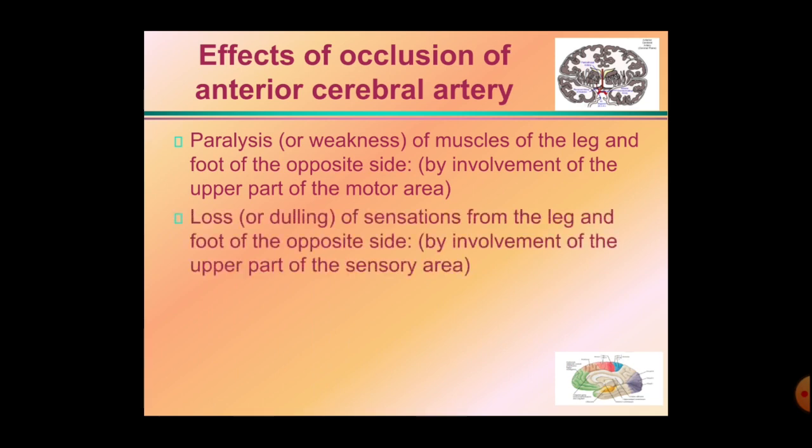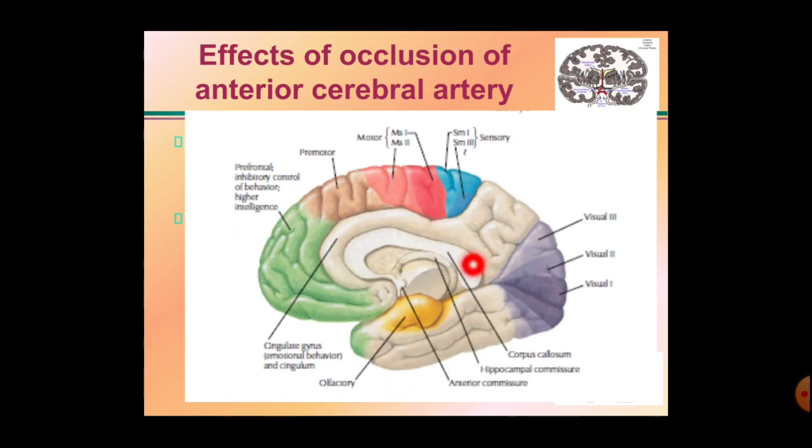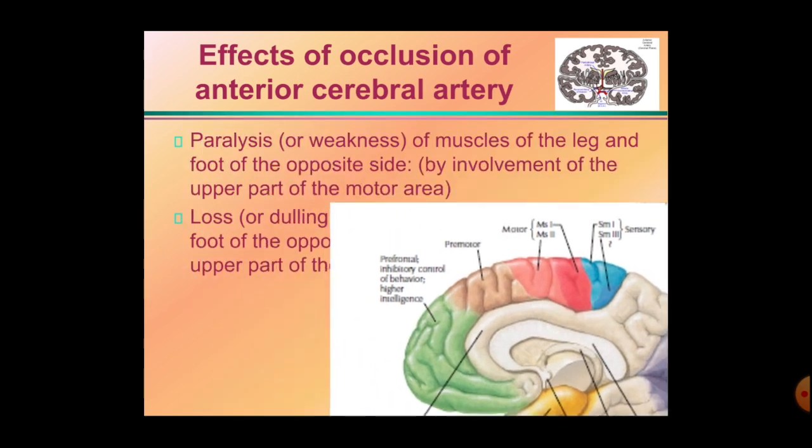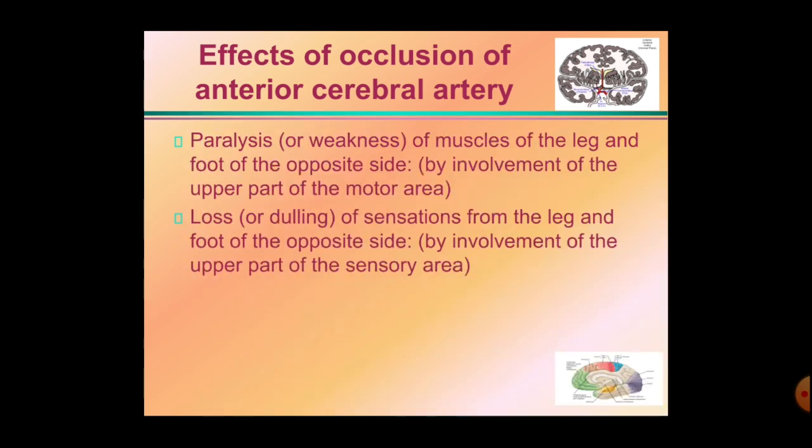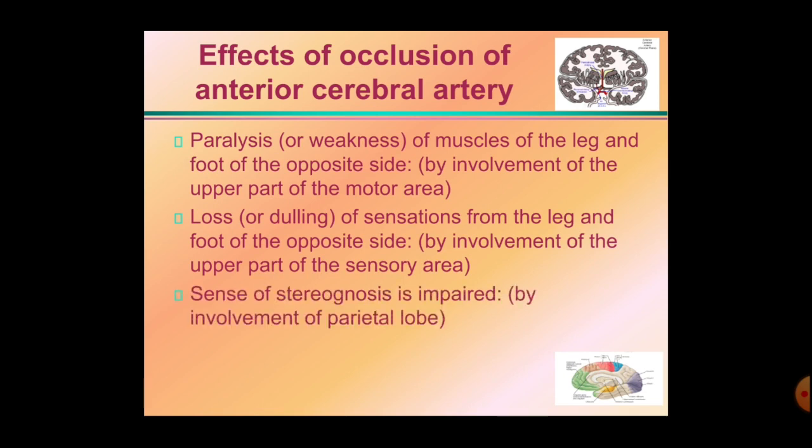Next, it will show the loss of sensation from the leg and foot of the opposite side. So contralateral hemianesthesia will be there in the occlusion of the anterior cerebral artery. This is due to the supply of the anterior cerebral artery for this area, the post-central gyrus at the paracentral lobule.